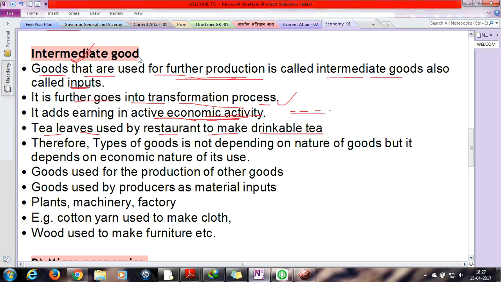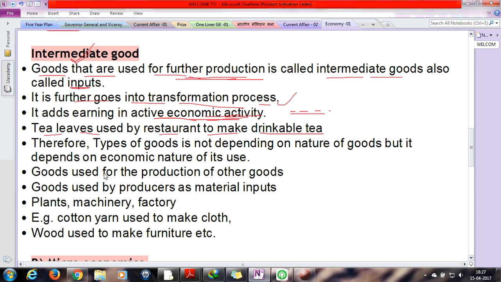But if that packet of tea or coffee is bought by a house person, then it will only come under final goods, as that home person will not be able to reproduce the economic flow. So that is the main difference between the intermediate good and the final good.